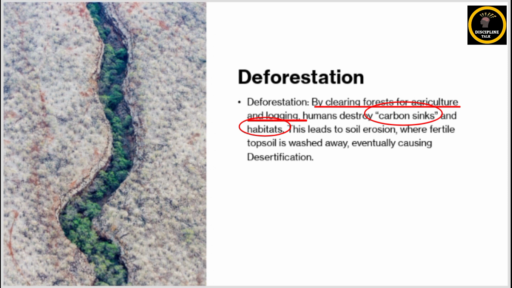So deforestation also causes soil erosion, where the fertile top layer of soil is washed away by the rain or blown away by the wind, which reduces the agricultural productivity of that land and further leads to desertification.